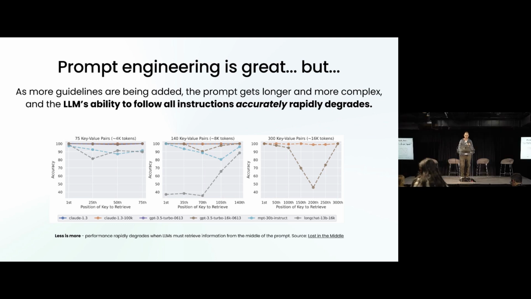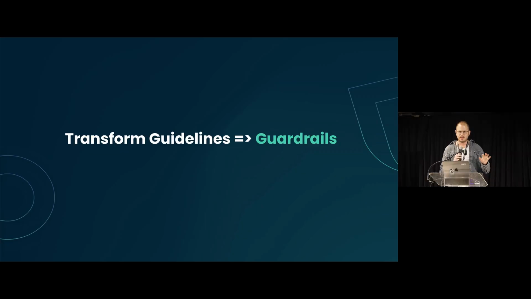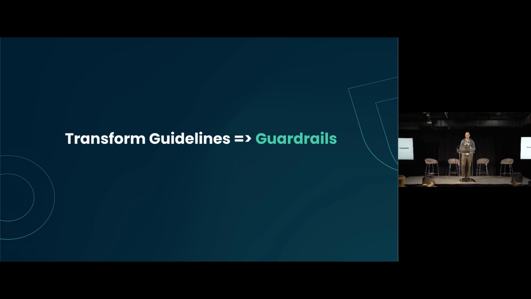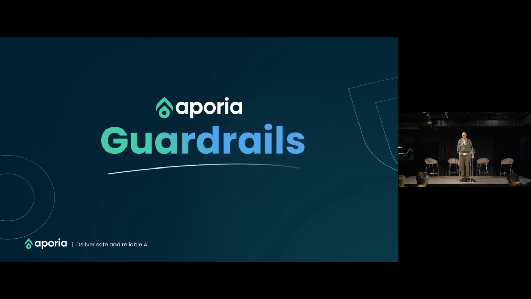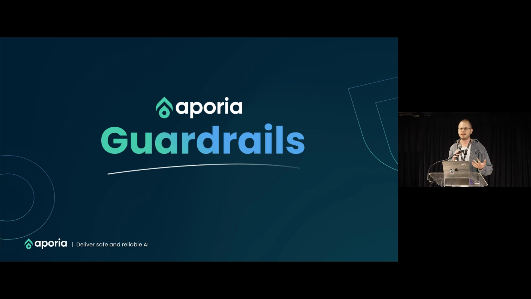And this is actually a paper called Lost in the Middle that proves this concept. There are a bunch of other papers on this. So what we really want to do is transform these guidelines, like do not talk about competitors, do not do this, do that, into something a little bit more enforcing. We like to call them guardrails, and this is essentially what our product helps you build.